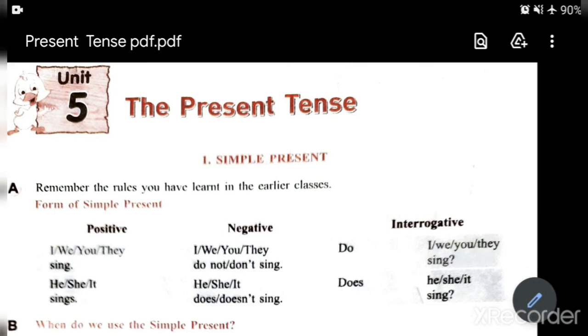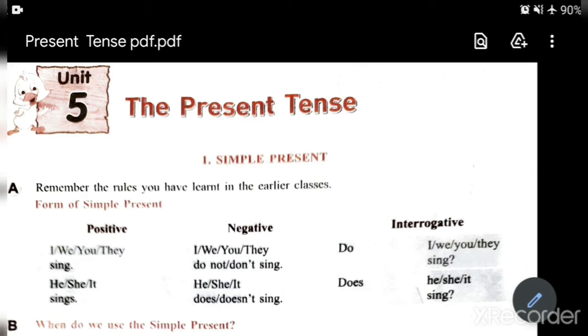Students, tenses is the chapter which you have been learning since standard first. Even then, you are not very clear and confident in writing the answers. Here I am giving you all the verb forms of present tense, when it is used and how it is used. All the things I will explain to you in this lecture. So quietly and attentively attend this lecture.